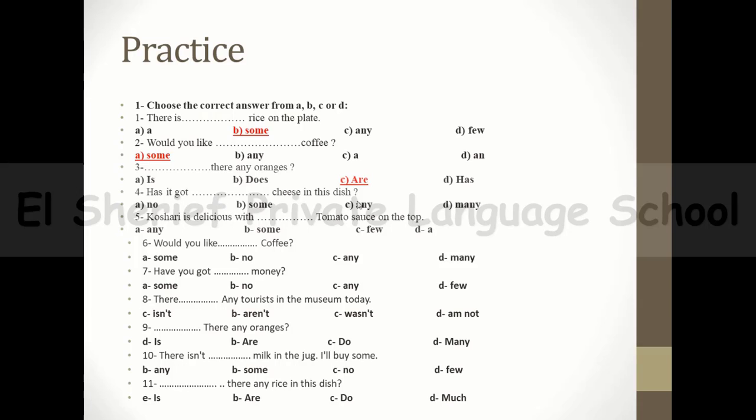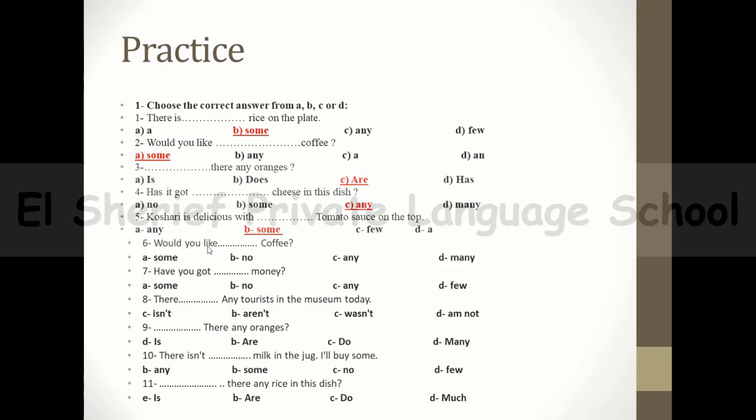Number 4, has it got? It's a question, pay attention. Has it got any cheese in this dish? Okay. Number 5, koshery is delicious with, pay attention, tomato sauce on top. Not just tomato, but it's tomato sauce. So this tomato sauce is uncountable. So you will say some tomato sauce.